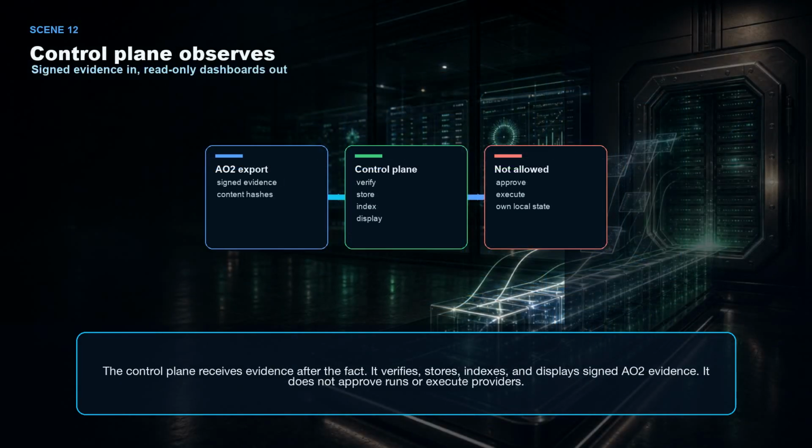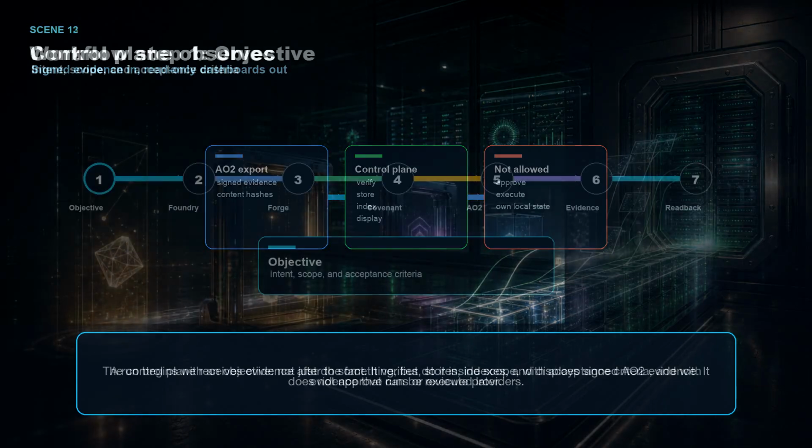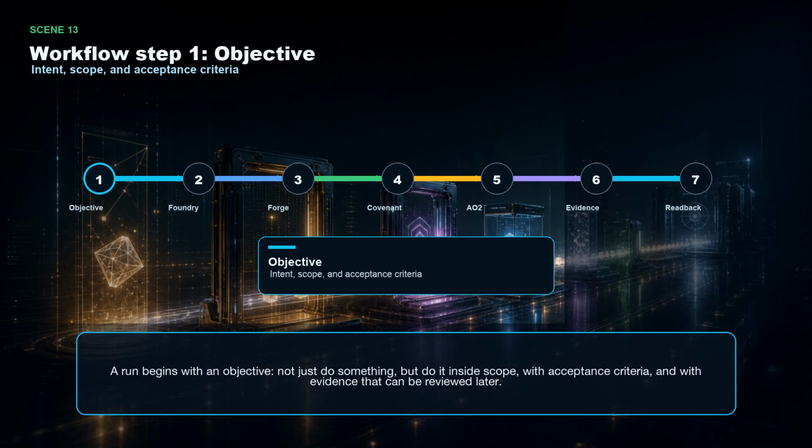The control plane receives evidence after the fact. It verifies, stores, indexes, and displays signed AO2 evidence. It does not approve runs or execute providers. A run begins with an objective. Not just do something, but do it inside scope, with acceptance criteria, and with evidence that can be reviewed later.